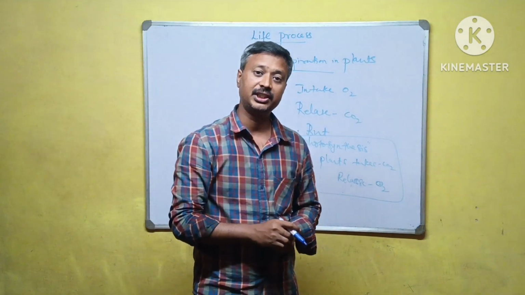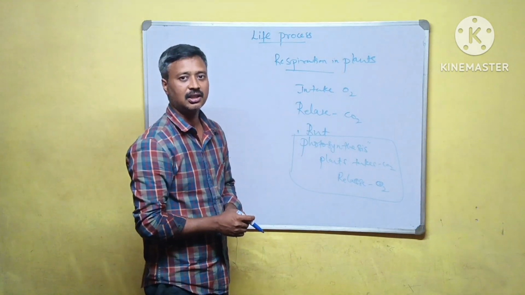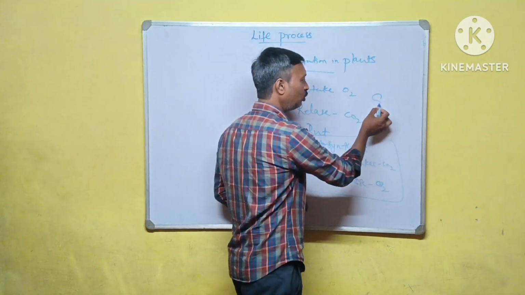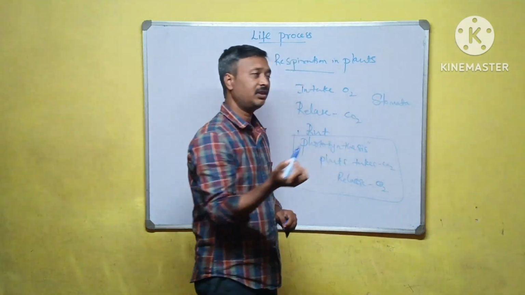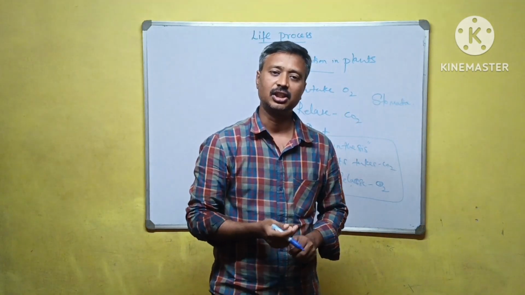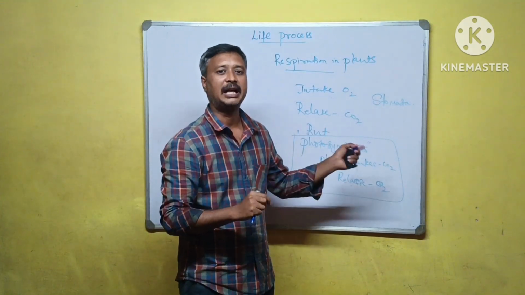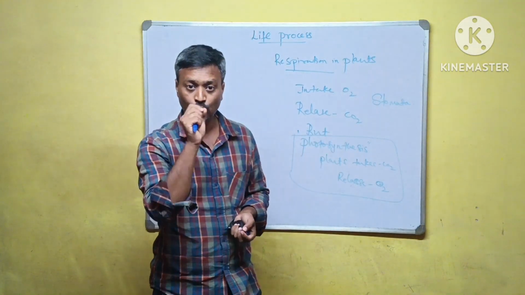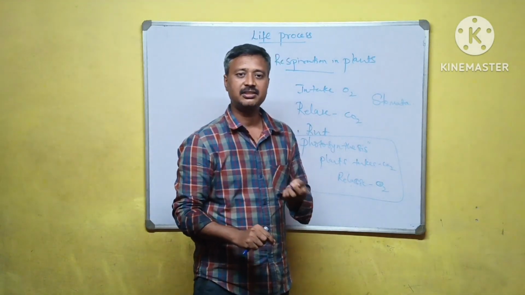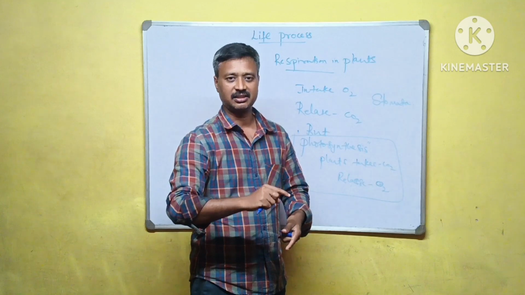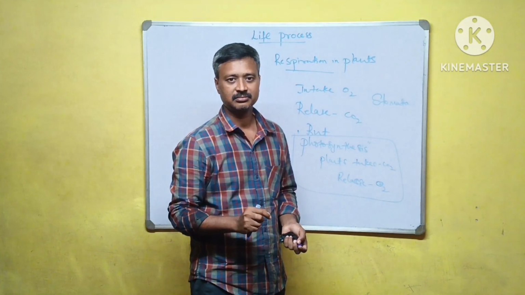During photosynthesis, plants take carbon dioxide and release oxygen through a small opening called stomata. We already learned in previous classes that stomata is a tiny opening. Stomata is like a nose to the plants. Through the stomata, plants exchange gases. Remember the uses of the stomata.